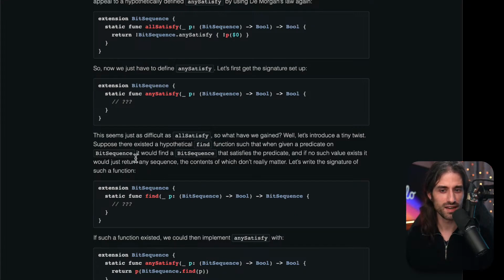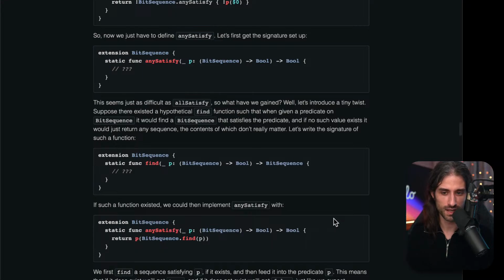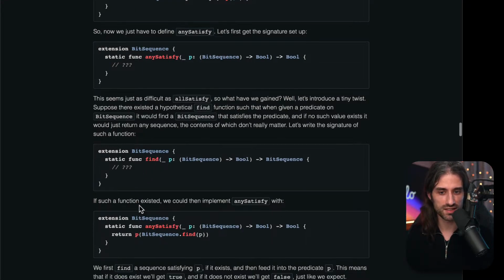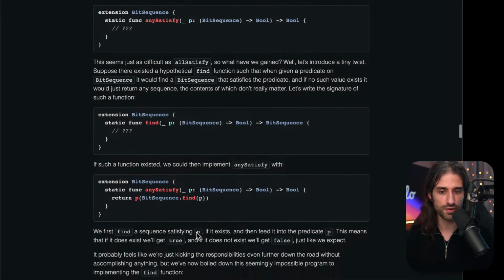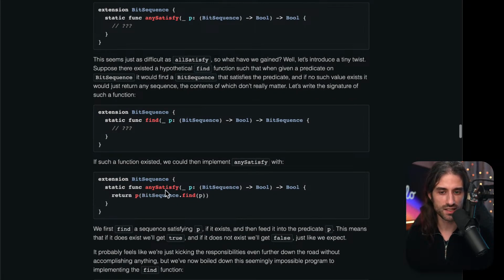What's interesting is that they say it would find a bit sequence that satisfies the predicate, and if no such value exists, it would just return any sequence. How do you distinguish between the two return types? So if such a function existed, then we could implement anySatisfy in terms of this find function. anySatisfy is calling the predicate. So it's calling find a sequence that satisfies the predicate and then checking that it does satisfy the predicate.